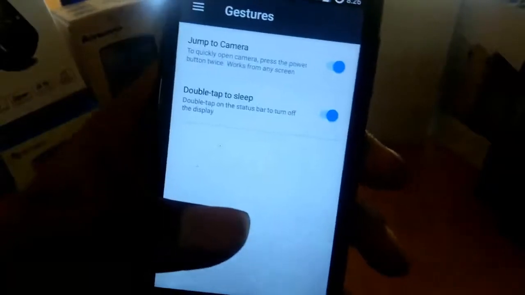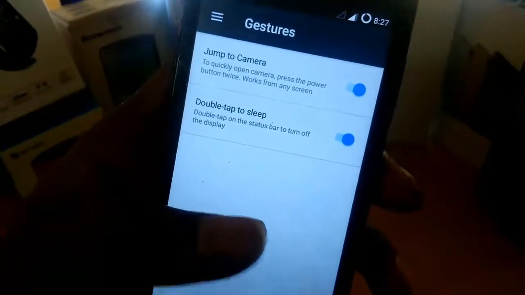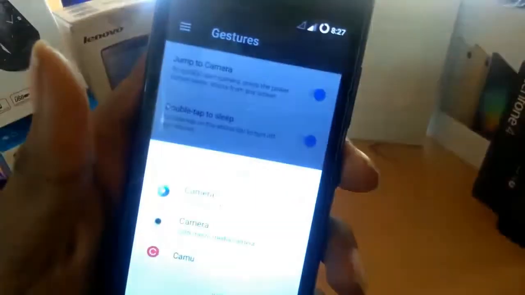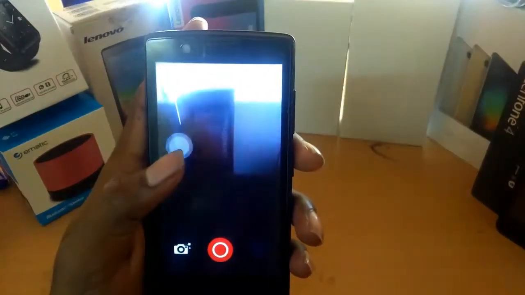And there are gestures. Jump to camera, double taps to sleep. This is the status bar. Oh, it works. Oh, camera. Oh, this is the only thing on Resurrection Remix which is good. Camera, not bad.